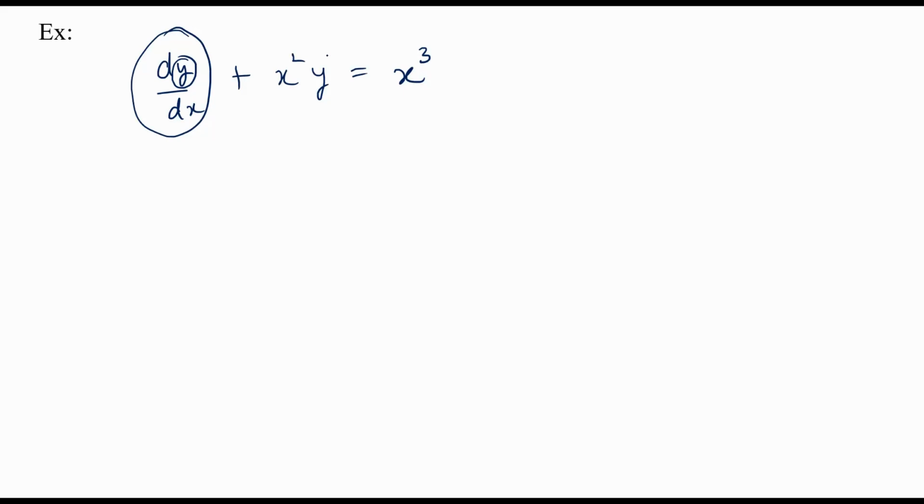Now again we will see whether there is some multiplication between the dependent variable and derivative. We can see that there is none, so the second condition is also satisfied.